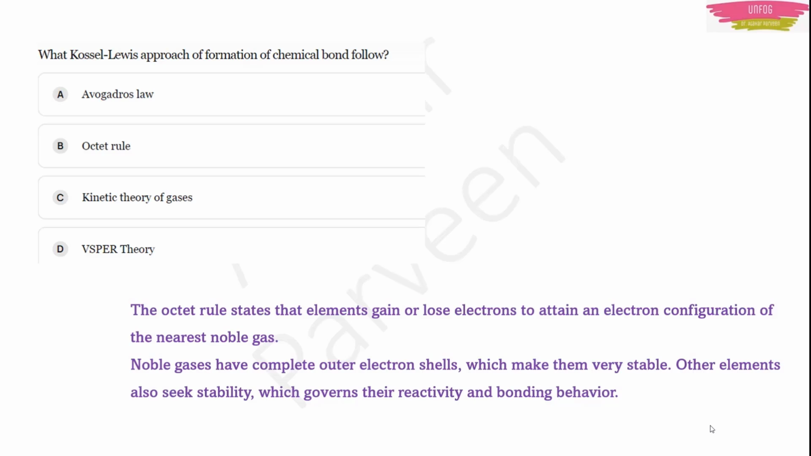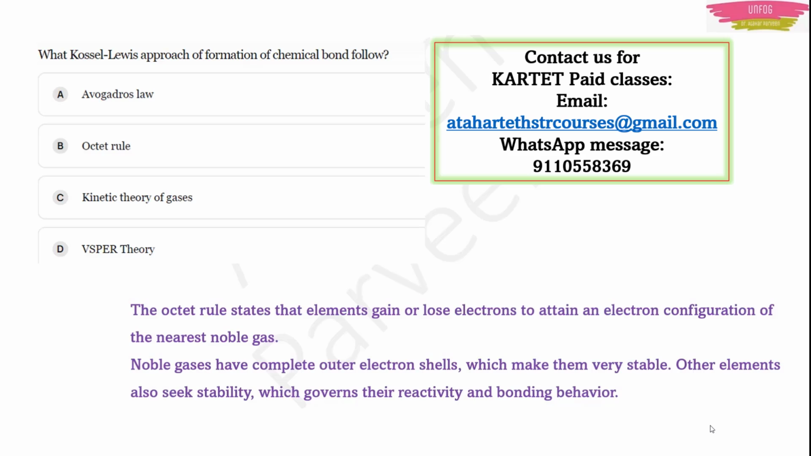In the periodic table, other elements seek some stability. This will govern their reactivity and bonding behavior. Because if the electrons in the outermost shell are not completely filled, then they are unsatisfied. They need electrons from other atoms. That's why bonding and reactivity take place. But all this happens only with the octet rule. This was given by the Kossel-Lewis approach. The Kossel-Lewis approach of formation of chemical bond follows this octet rule.